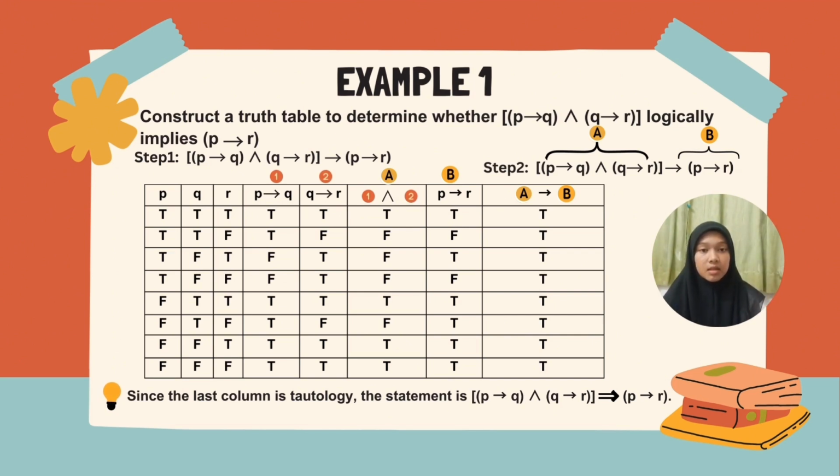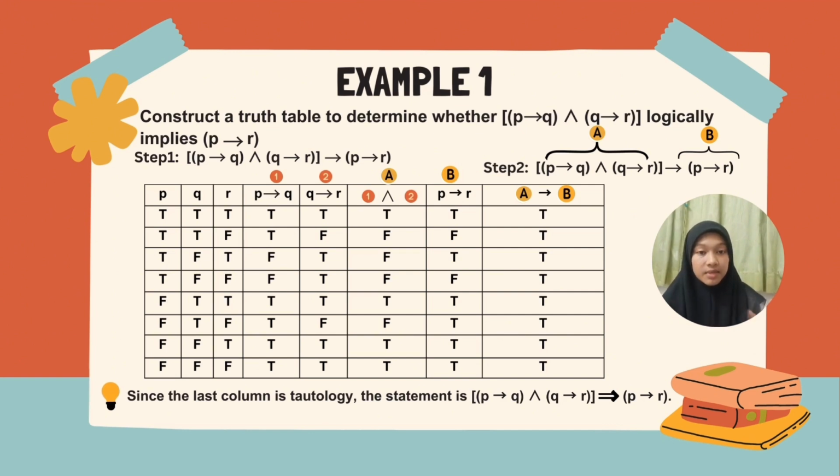Conjunction operation is true when both statements are true. Here we got true value at rows 1, 5, 7 and 8, so the other values are false. That settles segment A. Next we do P implies R. For P implies R, we got the second and fourth rows false and the other values true. So that settles segment B.